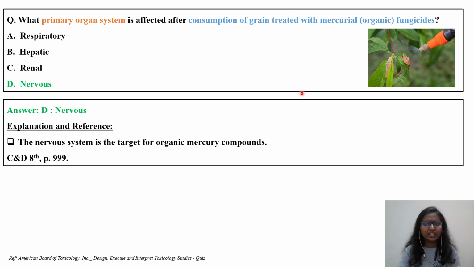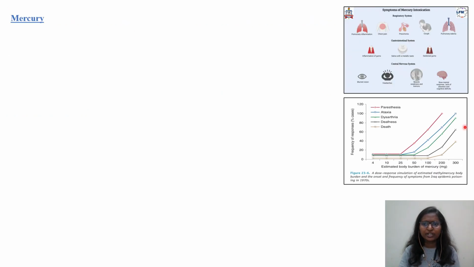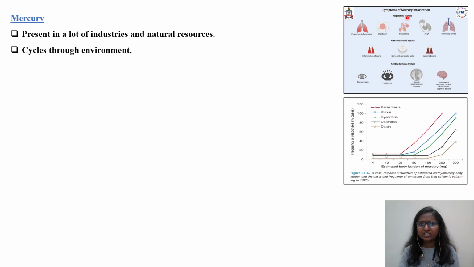A lot of information I have already discussed about mercury, so let's see what more new information we can learn from this video. Directly going to mercury: what are the symptoms in mercury intoxication, and these are the different conditions at various doses of exposure, the estimated body burden of mercury. This is also important. As I said, mercury starts accumulating in your body, which causes body burden. As the dose is increasing, how it is affecting.